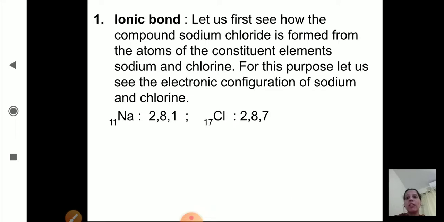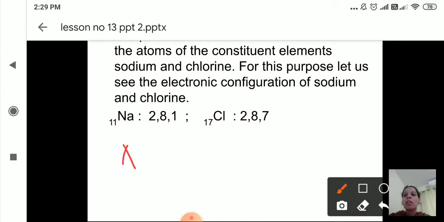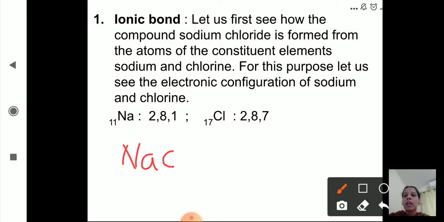Now we will see the next, ionic bond. In chemical bonds, the first one is ionic bond. Okay, let us first see how the compound sodium chloride is formed from the atoms of the constituent elements sodium and chlorine. As we know, this is NaCl, sodium chloride, right? So first we will see how the compound sodium chloride is formed from the atoms of the constituent elements sodium and chlorine. For this purpose, let us see the electronic configuration of sodium and chlorine.